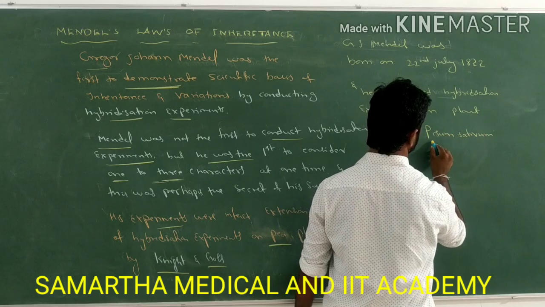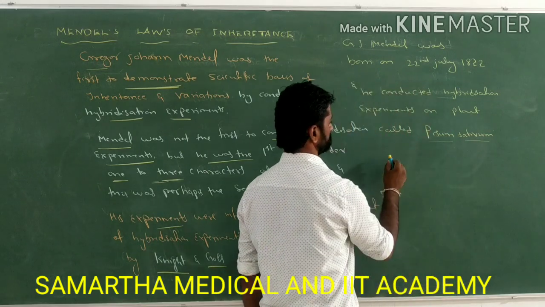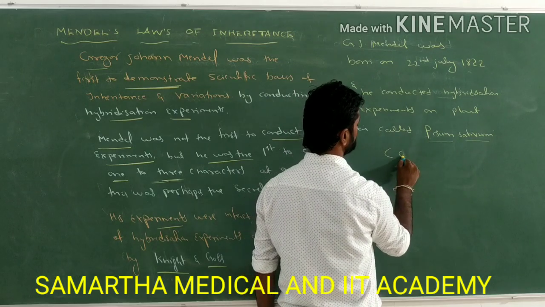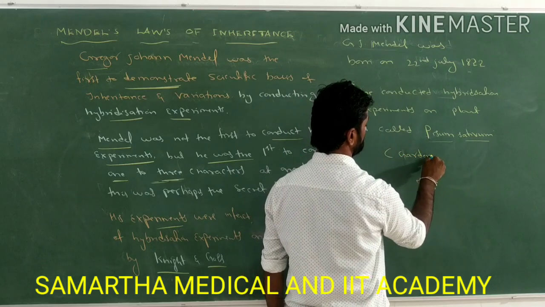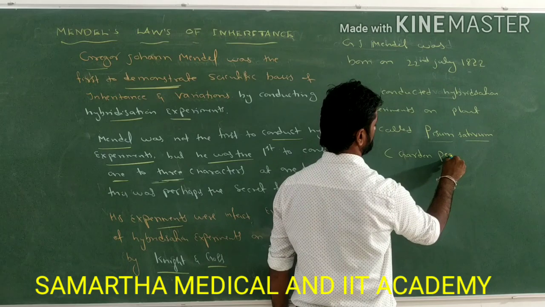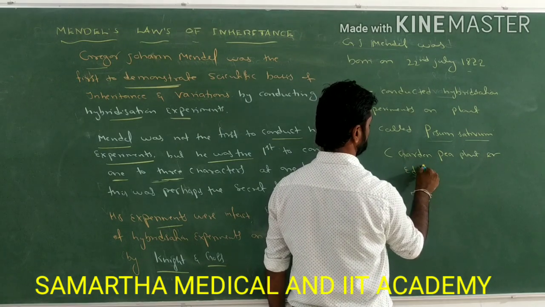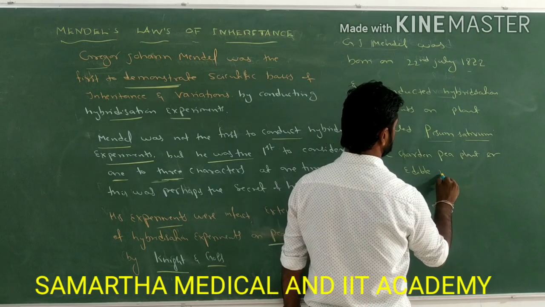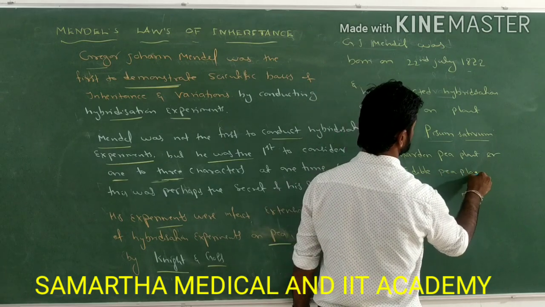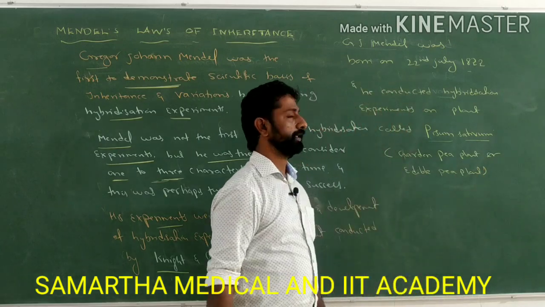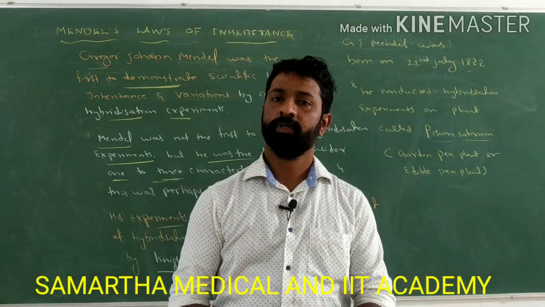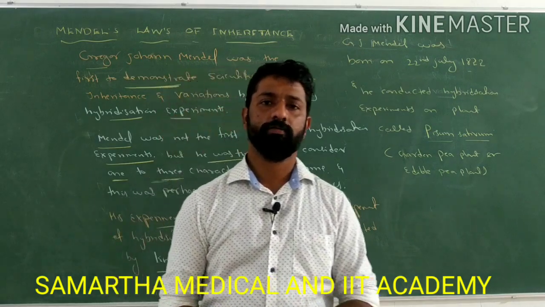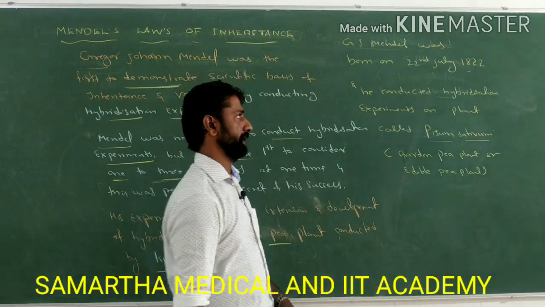This is the scientific name of the plant, which is commonly called the garden pea plant, the garden edible pea plant. Edible means eatable. So this was the plant used by Mendel for his hybridization experiments in order to demonstrate the scientific basis of inheritance as well as variation.